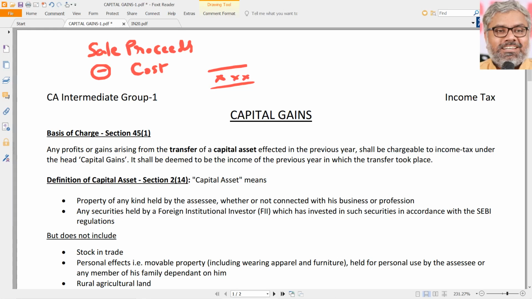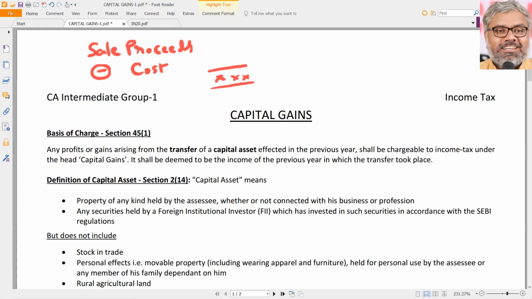In a nutshell, the essence of this entire chapter is that simple, wherein we just need to identify the sale proceeds, which can also be called the full value of consideration. Then the costs that are related to the acquisition of the asset or improvement of the asset, or even the costs which are related to the transfer of the asset, can be deducted from that as deductions.